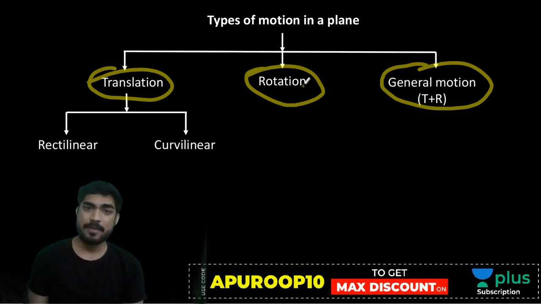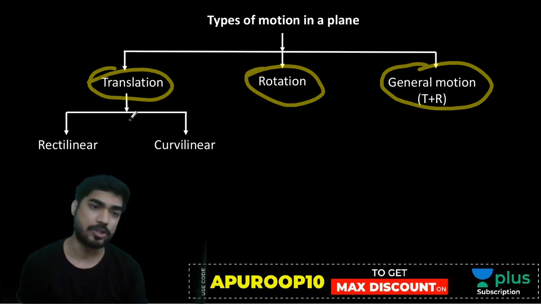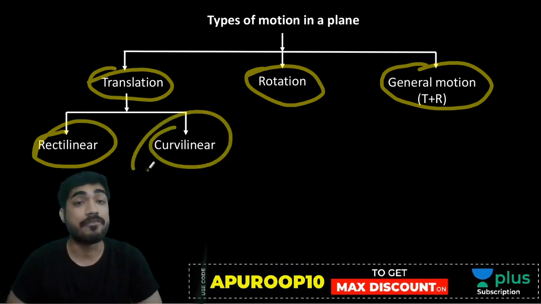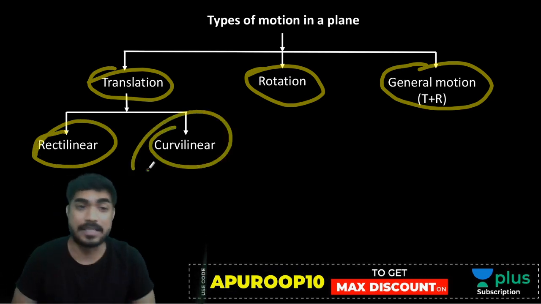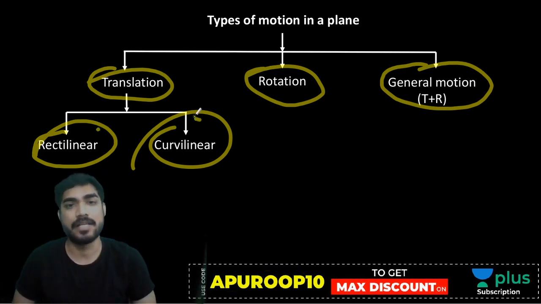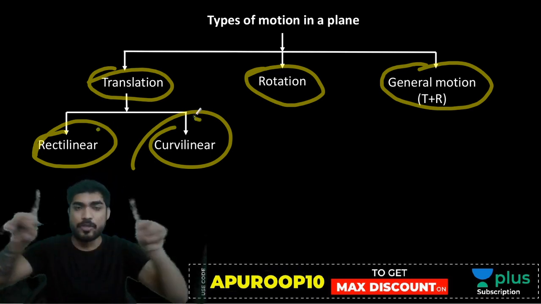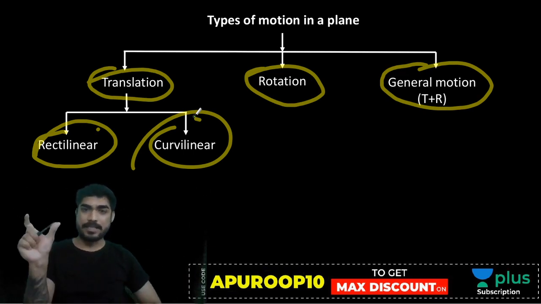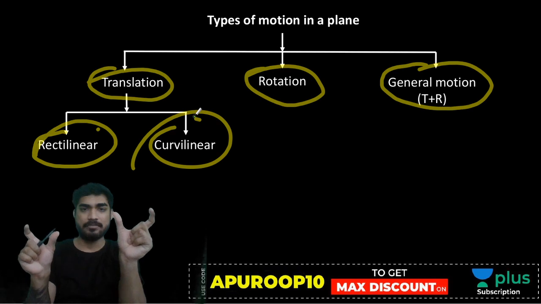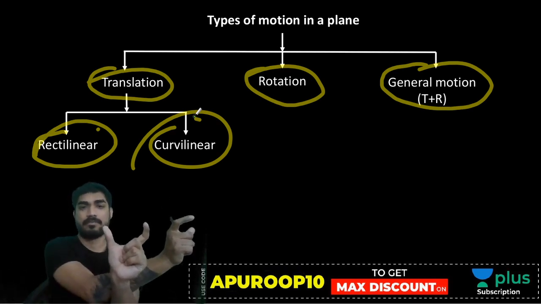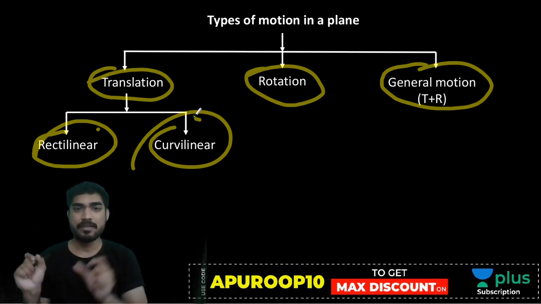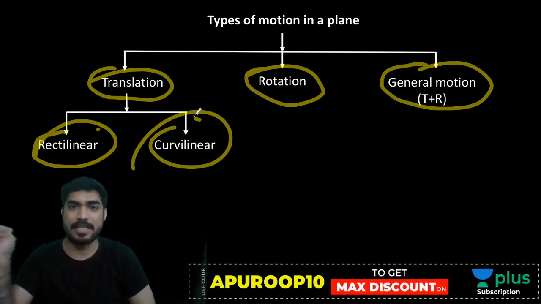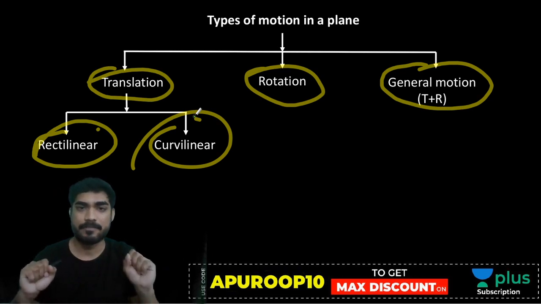Now beta, translation motion can also be divided into rectilinear translation and curvilinear translation. There are two types of translation: rectilinear and curvilinear. So first of all, have you understood this overview? Have you understood this division? Translation, rotation, translation plus rotation, T, R, T plus R. Then translation is of two types: rectilinear, curvilinear.